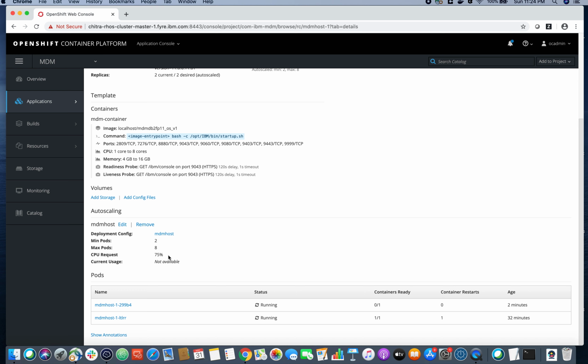The horizontal pod autoscaler helps us in creating resources based on demand, based on the requests that are coming in, and it performs the scaling on demand, right? So thereby it helps us to conserve a lot of resources. Hence this is very useful to us as well.